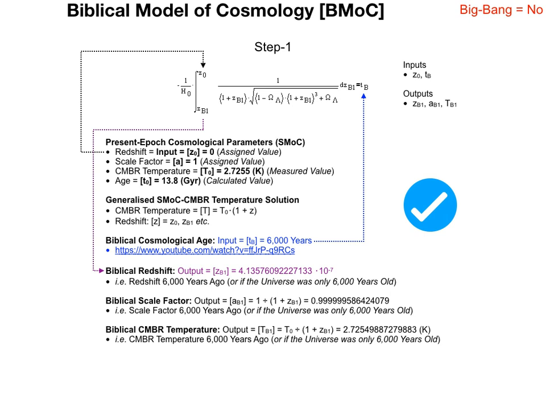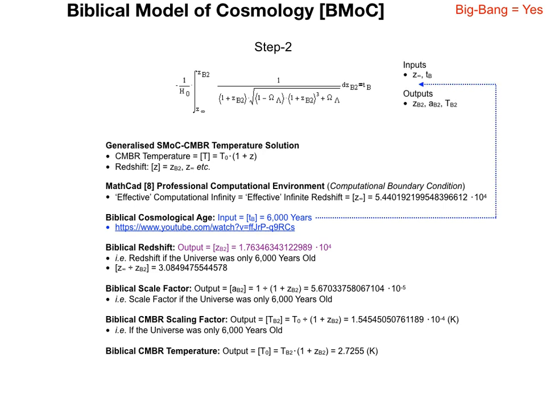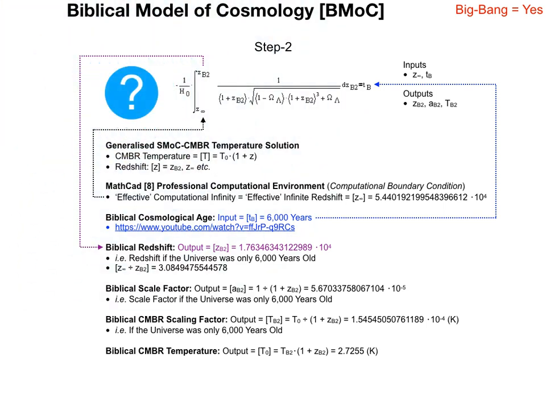Let's now take a look at what happens when we do not assign a value of redshift for the present epoch, but we actually calculate one instead, constrained within a biblical time scale. The second step involves determining the value of redshift for the present epoch, when constrained by a biblical time scale. If we insist that the universe is only 6,000 years old, what does the value of redshift need to be? Well, utilizing the same methodology from the previous slide, the required redshift is approximately